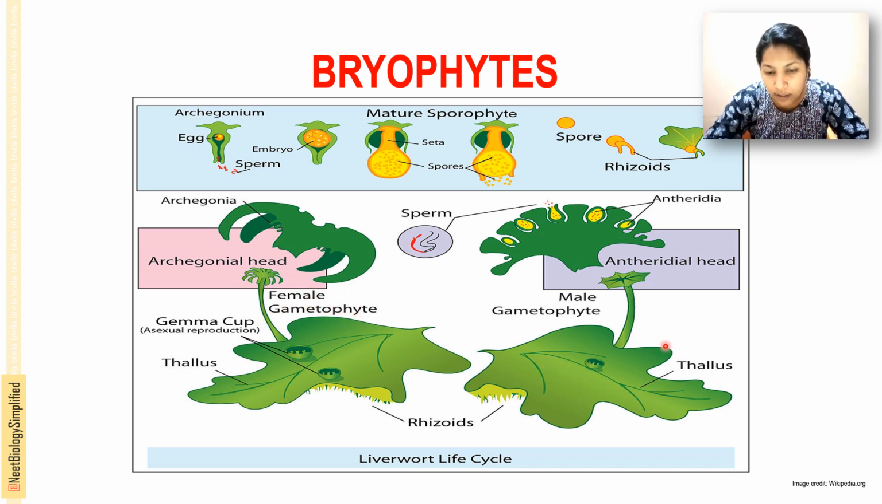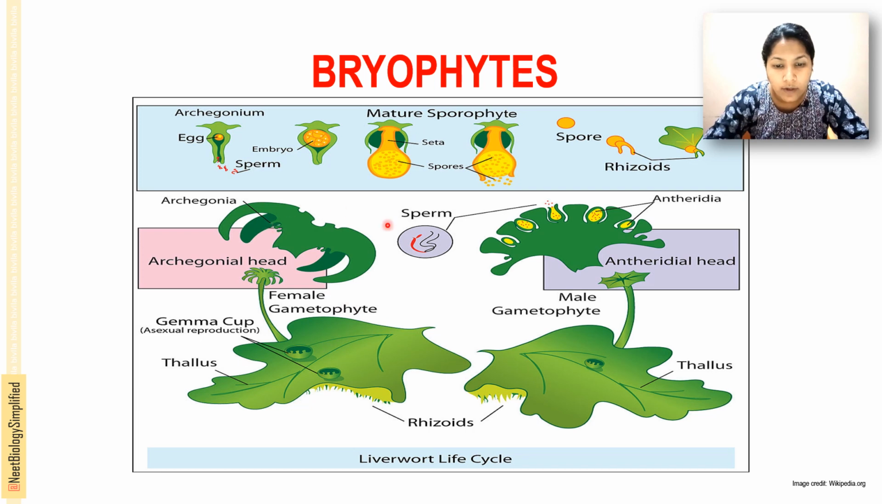And there is a thallus, a flat leaf-like structure that is called thallus. And here you can see root-like structures, rhizoids. Okay. And here you can see a specialized cup-like structure called a gemma cup, where gemmae, that is buds, are formed, present on the thallus.